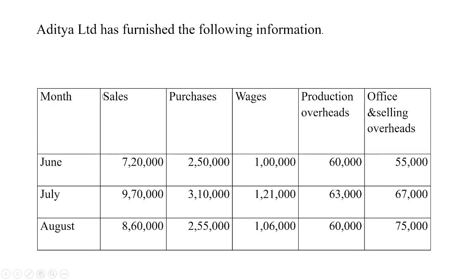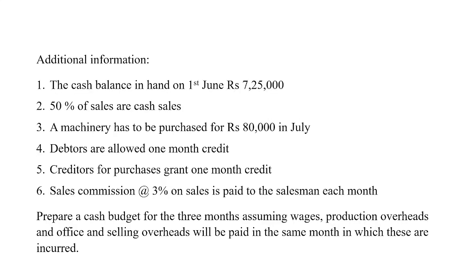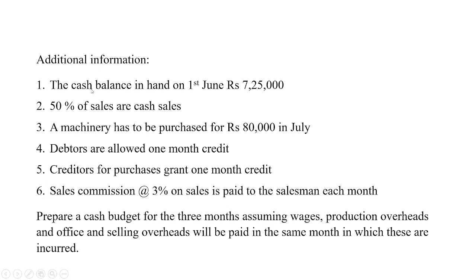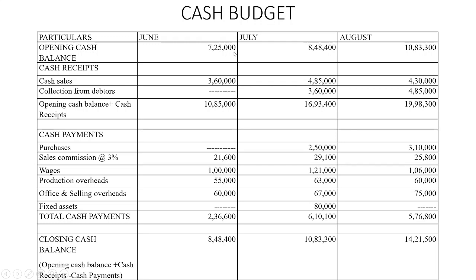We have information about sales where 50% is cash sales and 50% is credit sales. We have information about purchases and the entire amount is credit purchases. Other than that, we have information about the machinery which has to be purchased for 80,000. So with this information, we are going to prepare the cash budget for 3 months, that is June, July and August. To begin with, the first aspect is the opening cash balance. The cash balance in hand on 1st June is 7,25,000, so we start with 7,25,000.